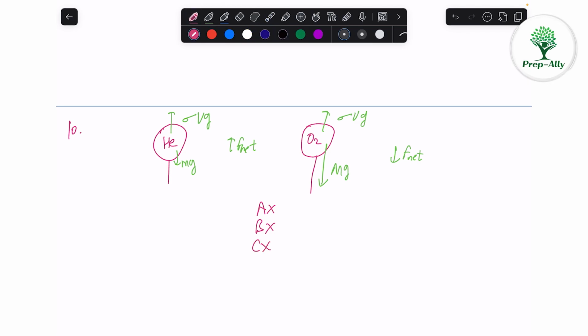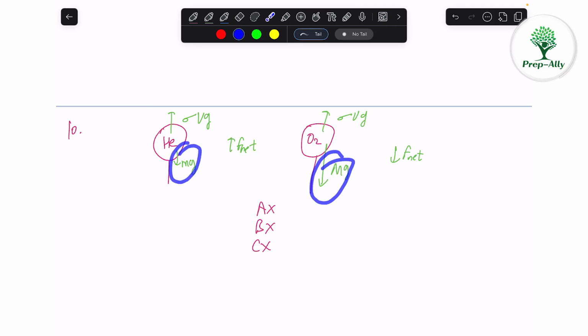Now D says that the gravity force from Earth in the downward direction is less on helium compared to other gases or normal air, because normal air is heavier. And that's why this is not balancing the upward force, and that's why there is a net force and it will move up. So this is the correct reason.